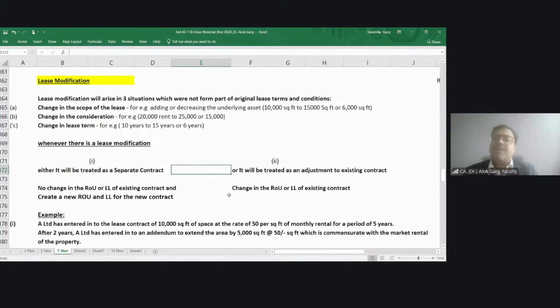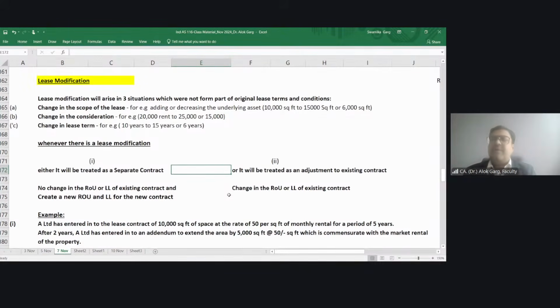Number 2, students are making mistake in the exemption part also. The standard talks about short-term leases, and the question talks about short-term leases, and the question gives you the purchase option also. Still, the student says that this lease is up to 12 months, and short-term lease can be applied on that. So these are small concepts where the student makes a mistake.